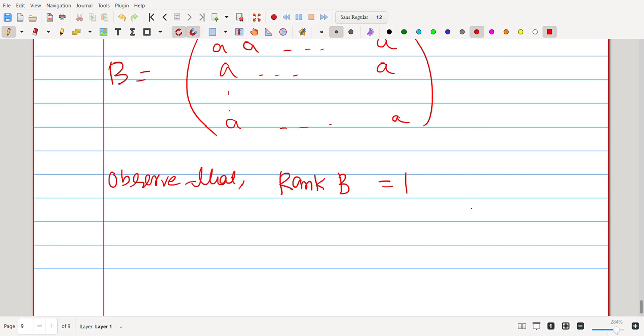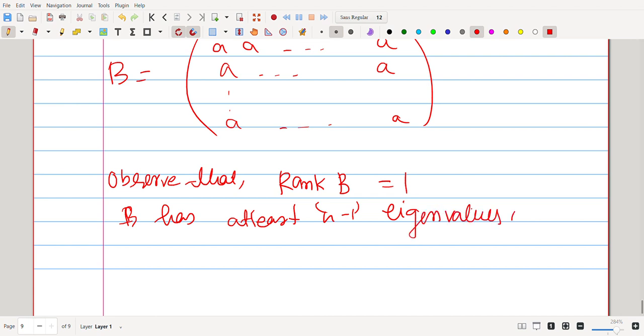So the rank of B is clearly 1. That means B has at least n minus 1 eigenvalues equal to 0, because the kernel of B has dimension n minus 1. The algebraic multiplicity is greater than or equal to the geometric multiplicity, so eigenvalue 0 occurs at least n minus 1 times.